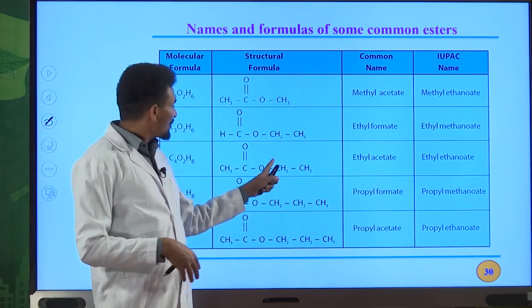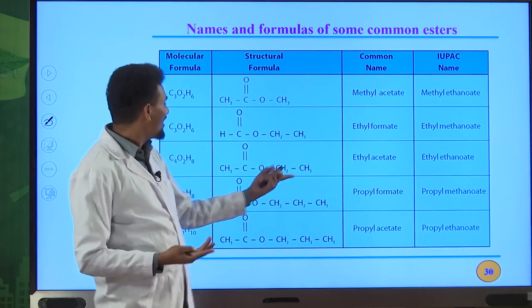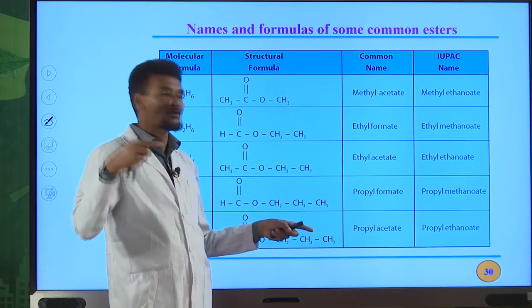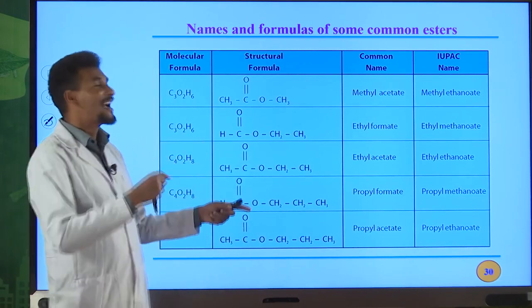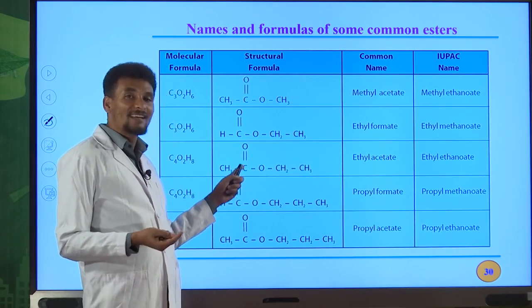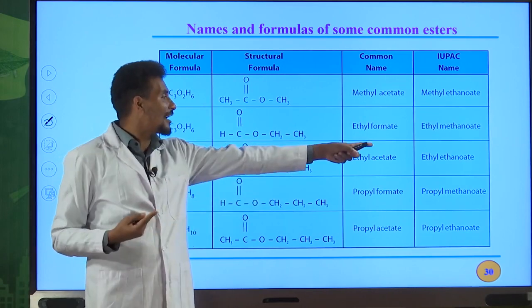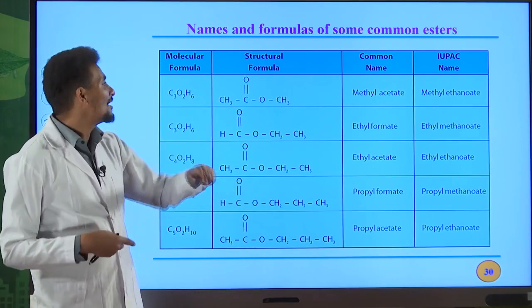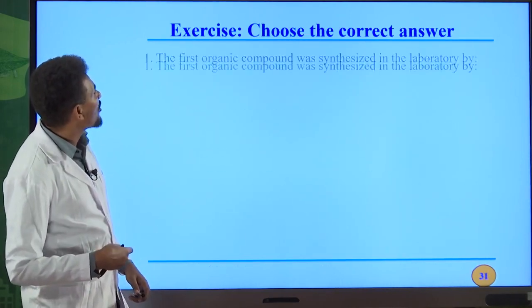For example, this one is the portion that comes from an alcohol. It is named as ethyl. Then this one contains 2 carbon atoms, and this is derived from a carboxylic acid. The name of the carboxylic acid that contains 2 carbon atoms is acetic acid. The common name for this ester is ethyl acetate. Its IUPAC name is ethyl ethanoate. Ethyl ethanoate is the IUPAC name. Ethyl acetate is the common name. So look at the common names as well as IUPAC names for these organic compounds.